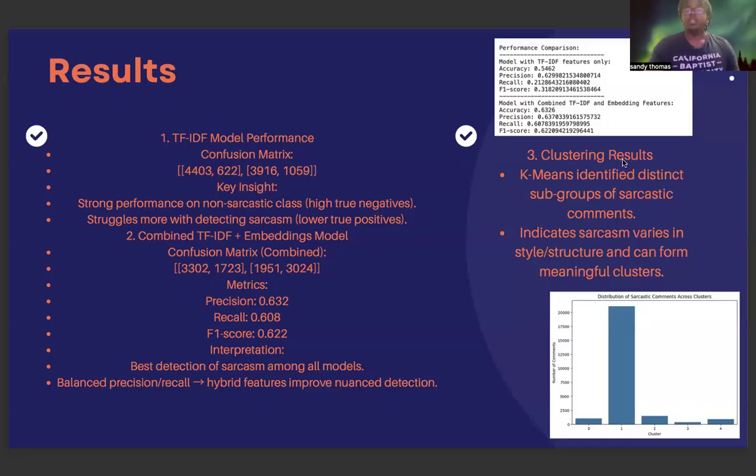With my clustering results, I used k-means to identify distinct subgroups of sarcastic comments, and it indicated sarcasm varies in style and structure and can form meaningful clusters. Here I wanted to see if there's any relationship between why comments were labeled as sarcastic, and cluster one had over 20,000 labels of sarcastic comments.